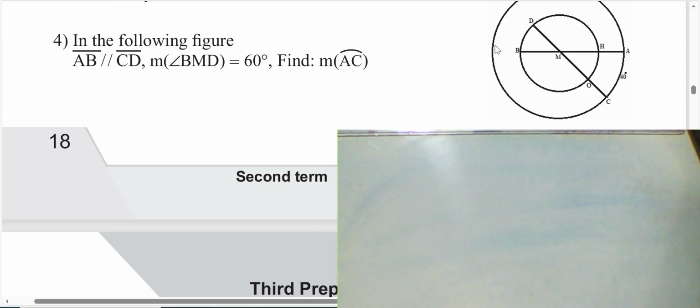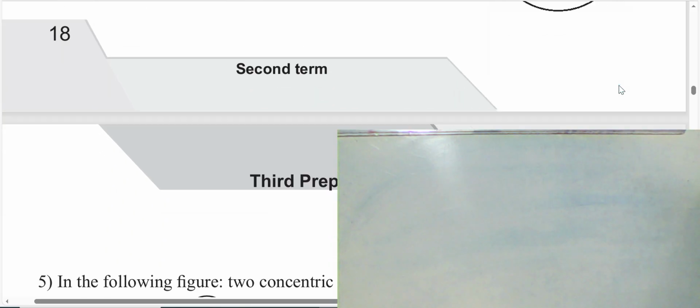Measure of the angle here in the greater circle. Measure of angle HMO equals 60 degrees. We have vertical opposite angles here. Then the measure of the arc in the greater circle will be 60 degrees also.